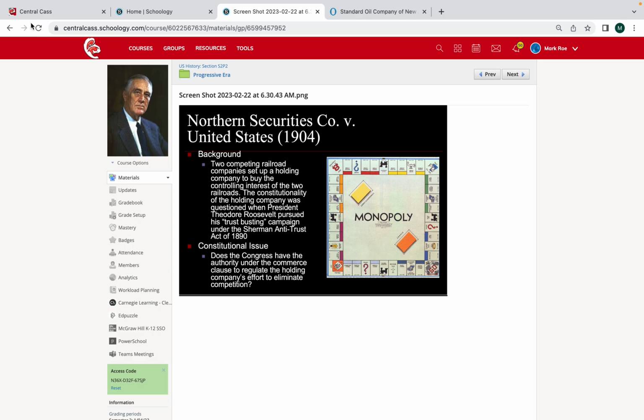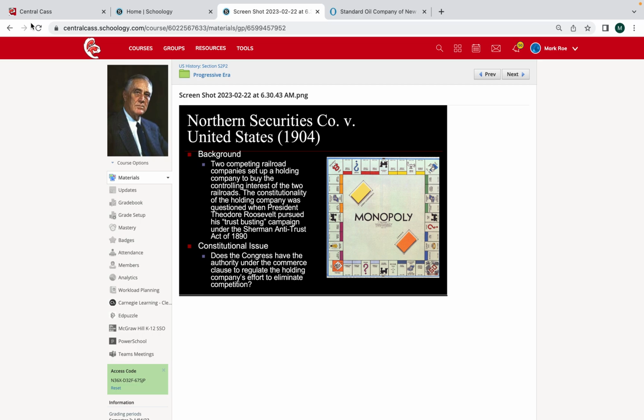So 1904, that is still during the era of a Teddy Roosevelt presidency, right? Teddy Roosevelt was a trust buster, so to speak, trying to break up some of these big companies. And for these cases, the big thing to understand is kind of like what it was all about and ultimately how the Supreme Court rules. We're not going to spend a lot of time on any one of these cases, but knowing the issue and the outcome would be the most important thing.